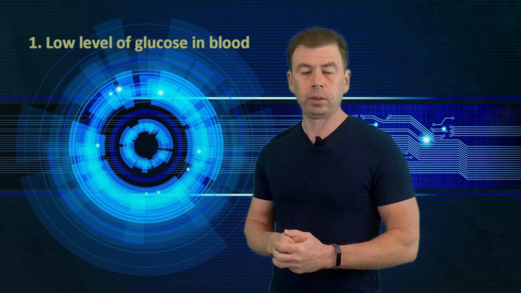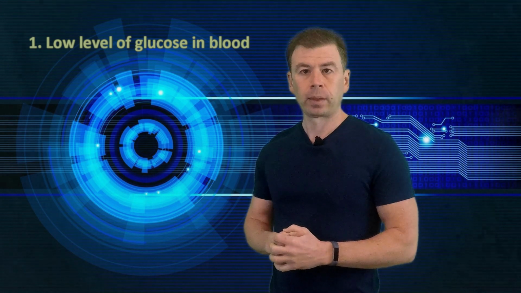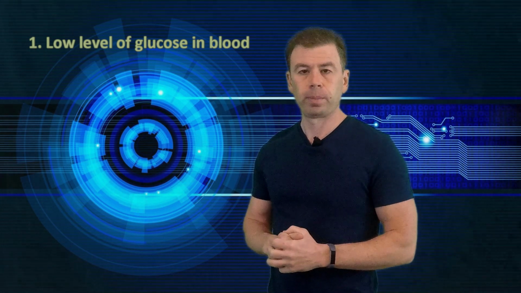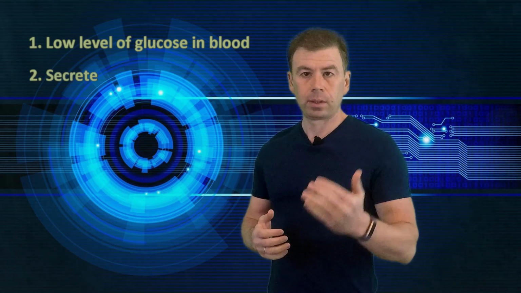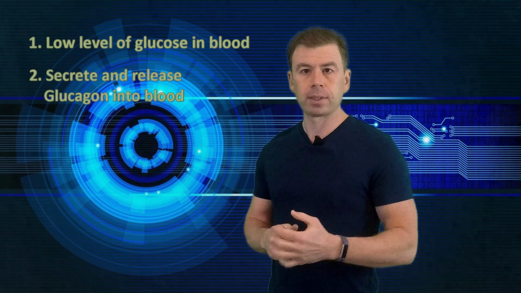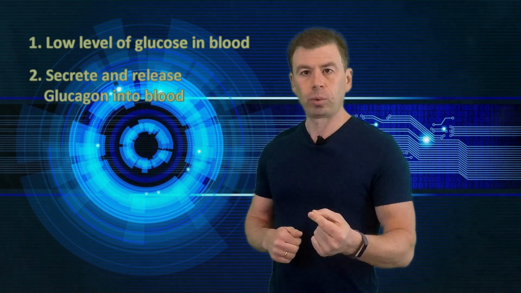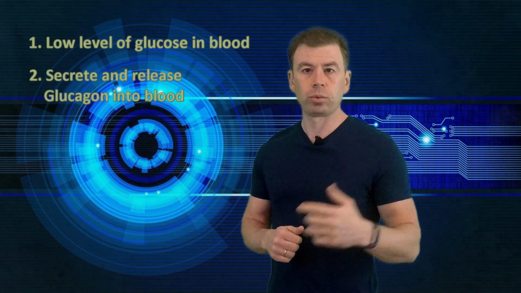We have these 5 steps. Very briefly, let's summarize. Step number 1, reduce the level of glucose, either through adding exercise to your daily routine or reducing calorie level through proper carbs, 5-10%, not more, don't kill yourself. This is step number 1, you have a low level of glucose. Step number 2, the pancreas, getting a low level of glucose, triggers a process in the islets of Langerhans in alpha cells to secrete a specific hormone called glucagon. Glucagon is released to the blood.